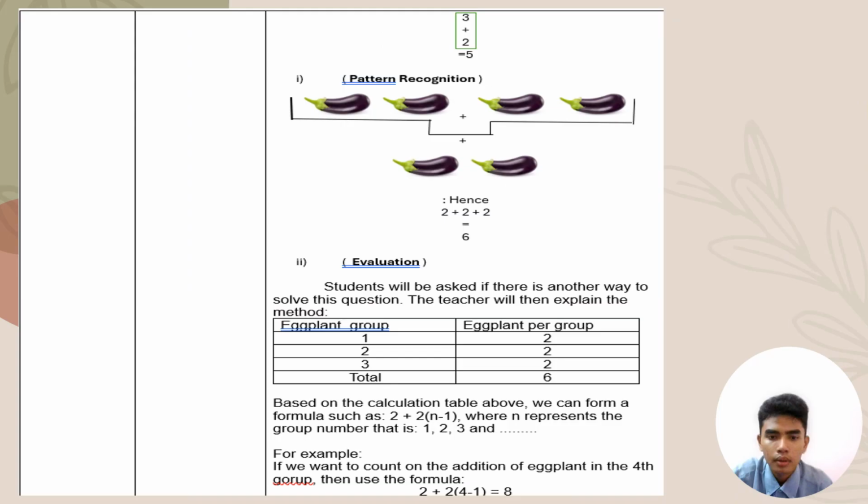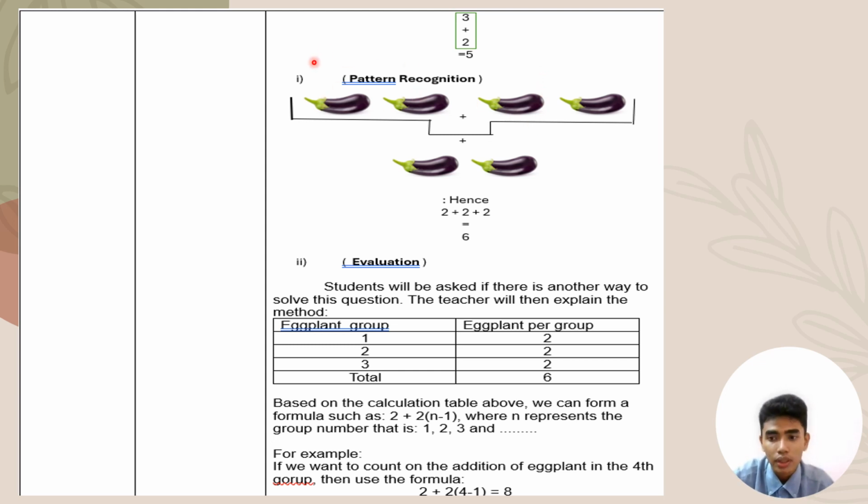So let's move on. Alright, here in my sixth slide of my lesson plan, task 3, you can see on top here, what do you think this is, what is 3 plus 2 over here? It's the same as the previous slide, which is about cucumbers, where 3 represents the 3 cucumbers and 2 represents the 2 cucumbers, which means 3 cucumbers plus 2 cucumbers equals 5. In this case it is the number, but in that picture, 3 plus 2 cucumbers equals 5 cucumbers, but I'm sorry, I didn't include a picture of 5 cucumbers there.